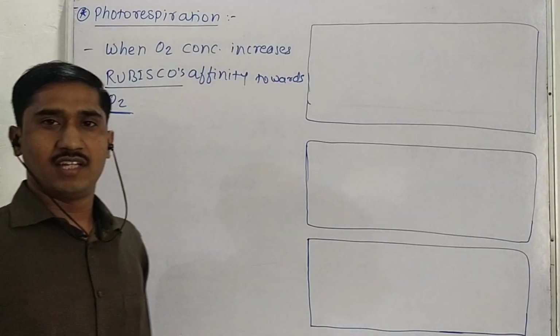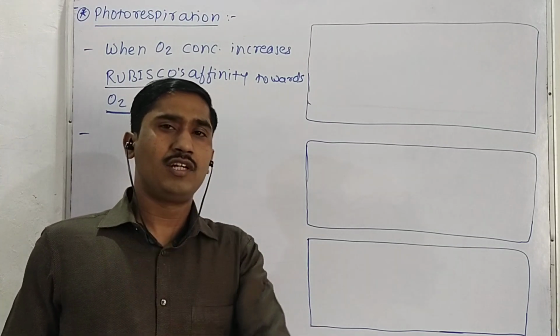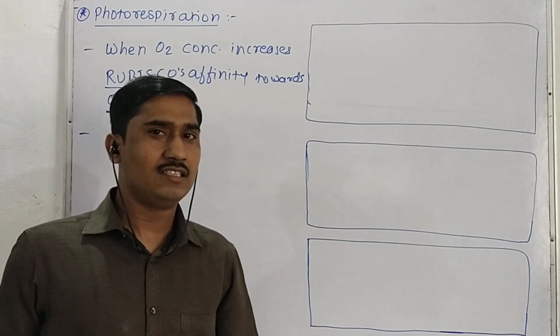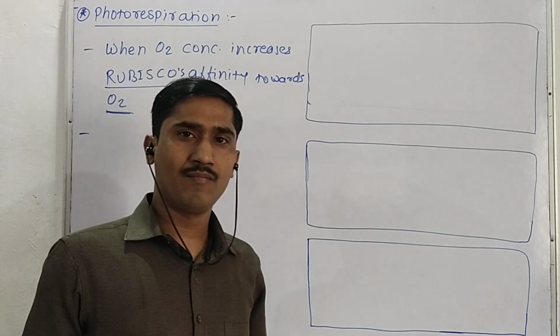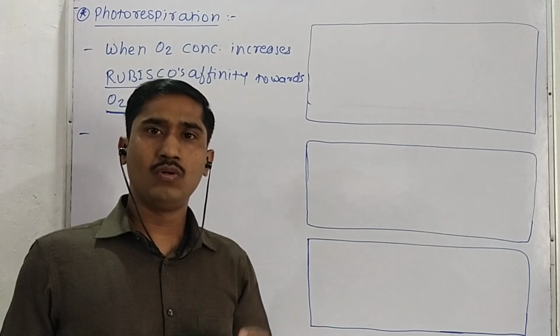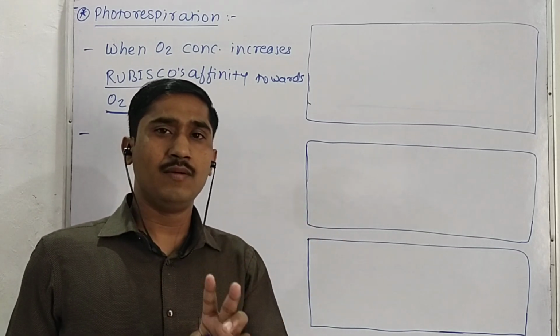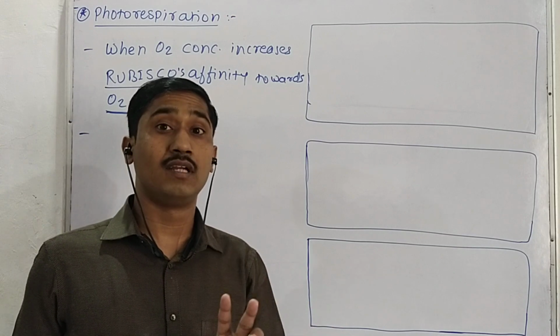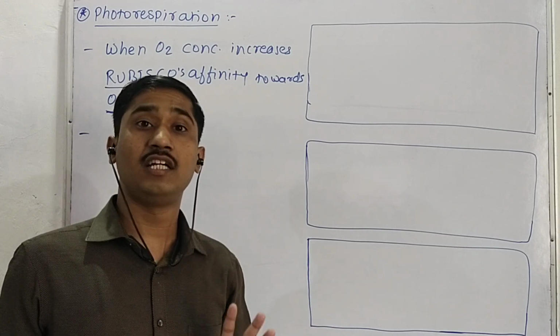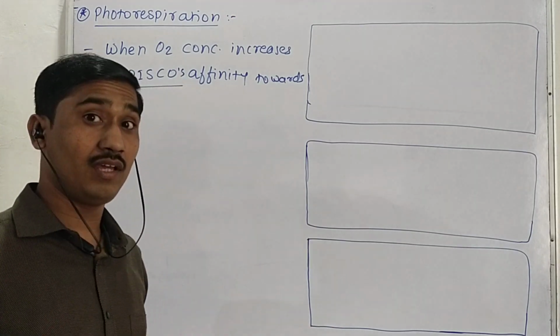During photorespiration, one unwanted molecule is produced in the plant cell. Generally, in the C3 pathway, by fixing CO2, two molecules of PGA are produced. All of you know, phosphoglycerate. Two molecules of phosphoglycerate are produced during the normal C3 pathway.